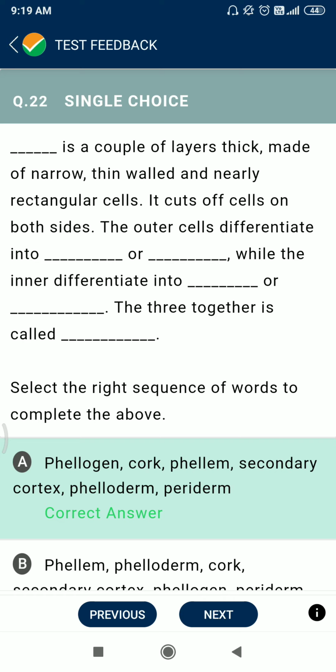It cuts off cells on both sides: the outside cells differentiate into cork or phellem, while the inner ones differentiate into the secondary cortex or phelloderm. The three together are also known as periderm. Option A is also correct.